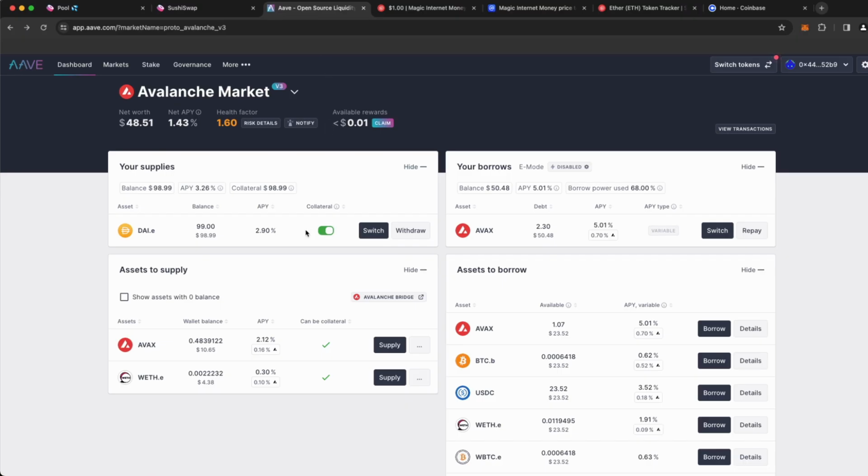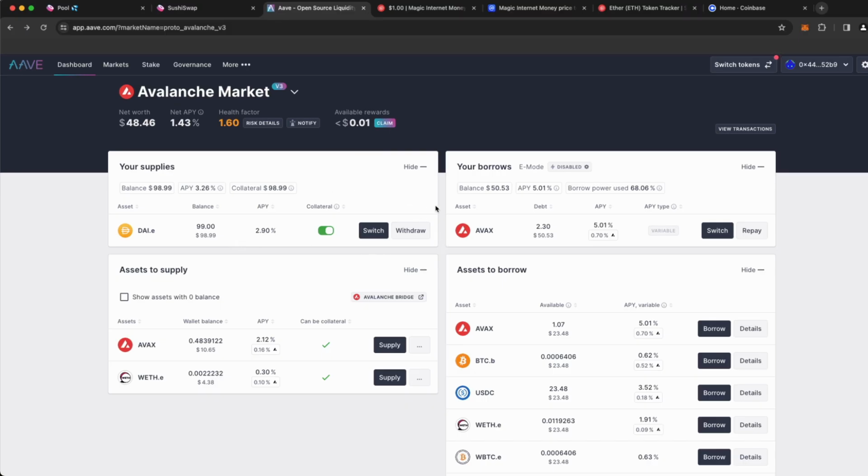Which is pretty impressive because theoretically, imagine I only had $100 to my name. I actually am controlling $100 here that's earning APY, and I have another 50% of that. I'm borrowing $50. So essentially I'm controlling $150 here between the DAI and the AVAX. So that allows me to have 50% more money than I would have if I really only did have $100. But of course, leverage can be dangerous because if we get liquidated, we could have the DAI repossessed on us basically and be charged a liquidation fee as well. So this can be extremely risky as well.